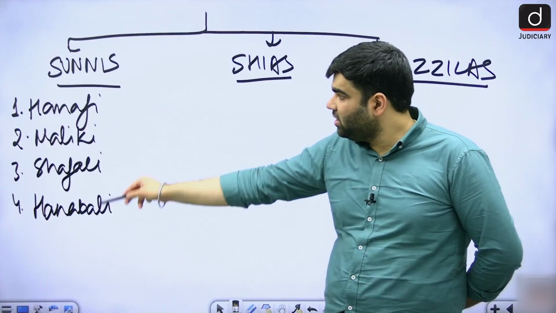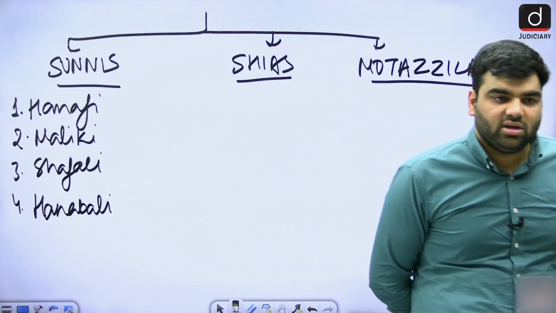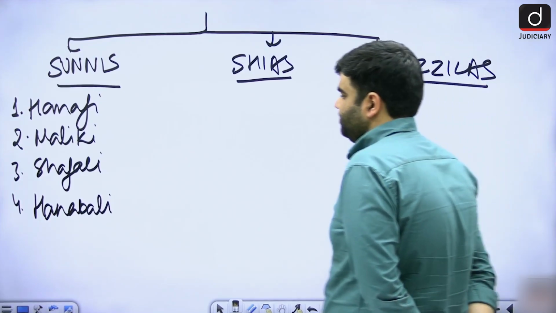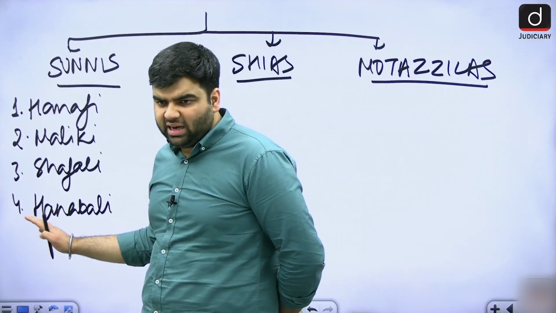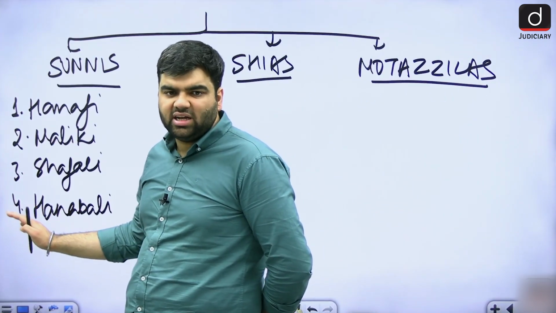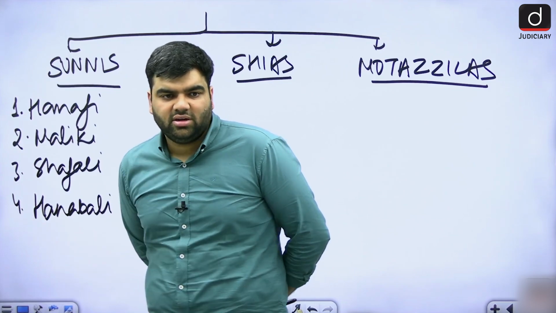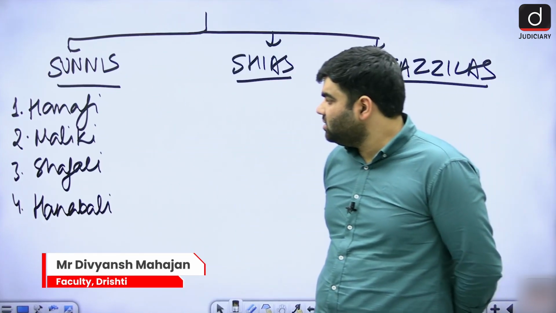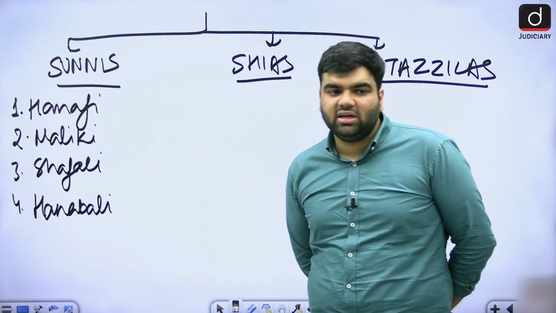These are further subsects of the Sunni sect of Islam: Hanafi, Maliki, Shafi'i, and Hanbalis. इसको कुछ लोग हनबाली भी कहते हैं. According to me, that is incorrect. Hanbalis is correct. Hanafis, Maliki, Shafi'i, and Hanbalis.